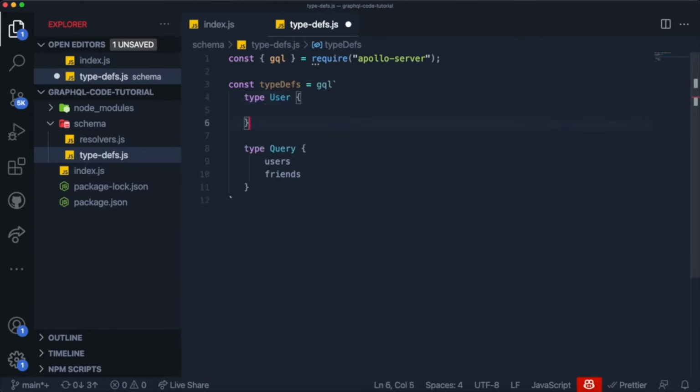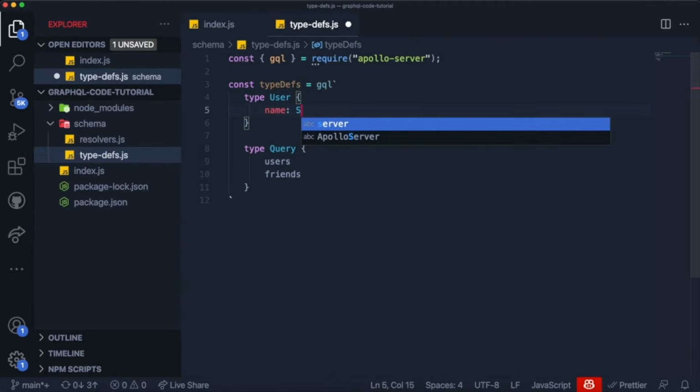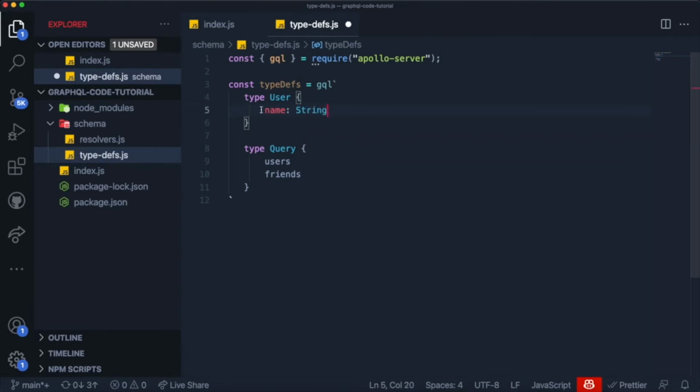And to create a type, you just write the syntax like this, like we did in the previous video. And if you recall, the way you define the fields for a user is pretty simple. You come over here and you write the name of the field. So a user might have a name. And then you write which type that field returns. So a name would be a string. And as I showed in the previous video, String with a capital S is a type in GraphQL. And we do want to make this field required.